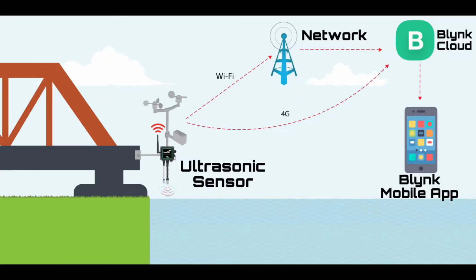So, as you guys can see, the ultrasonic sensor collects data, which is the length of water from the sensor, and the data will be transmitted to Blynk Cloud via a network or connecting directly to the internet, which is Wi-Fi. Then, the Blynk mobile app will display the data from the cloud, which is water level, that can help the user to monitor it. Next, I will show you the components that have been used in this project, also with the circuit diagram and the project development process.